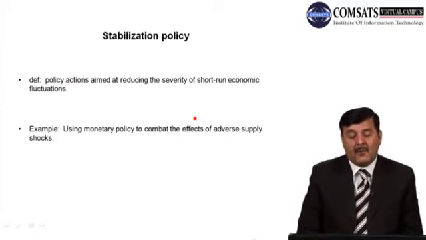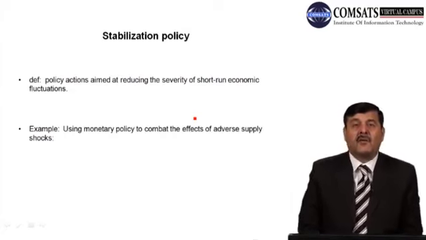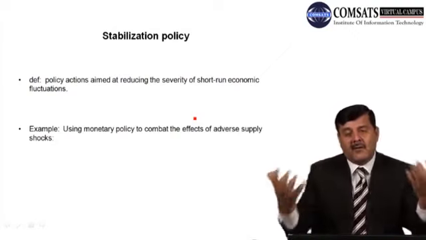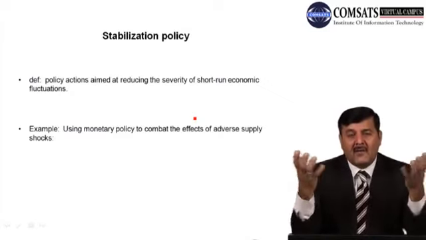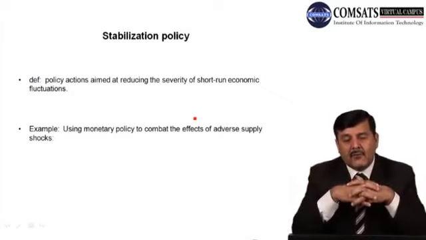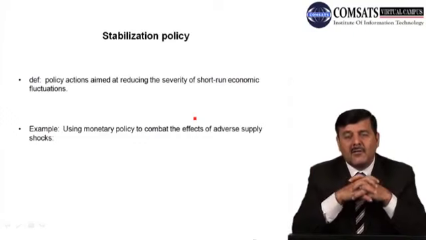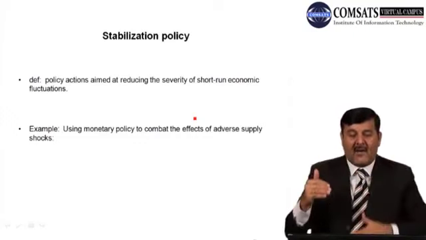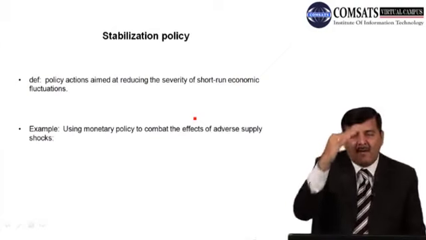Example, using monetary policy to combat the effects of adverse supply shock. So government can use monetary policy to combat or reduce the effects of adverse supply shocks. Similarly, government can use fiscal policy, monetary policy or some other policies to control or reduce these adverse supply shocks and demand shocks, and that is known as stabilization policy.